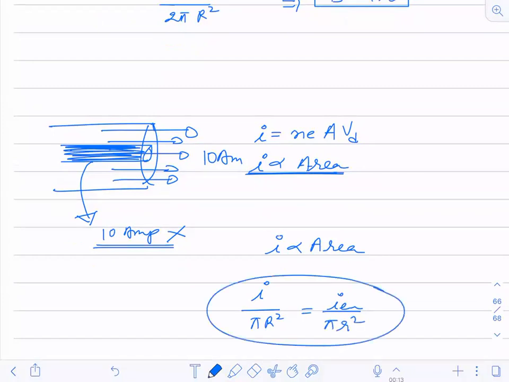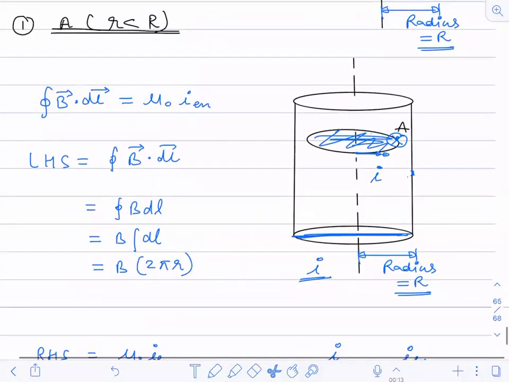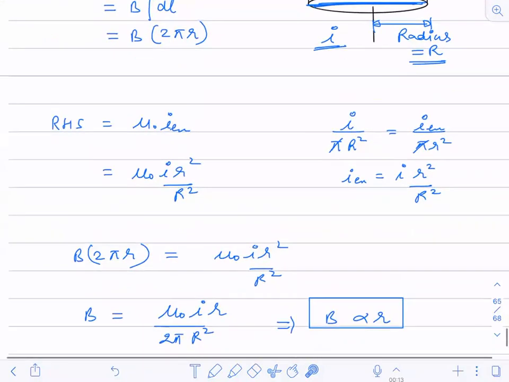So from here only we have calculated it. This is kind of unitary method calculation you have studied in class 6th. It is the same as 10 bananas are for 20 rupees, then 7 bananas will be for what rupees? So if I current flows from this complete surface, then how much current will flow from a part of the surface? That is what I have done over here. So this is the result now.